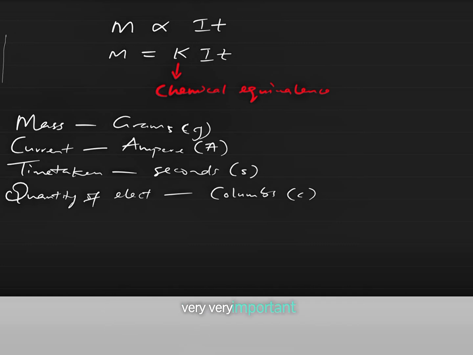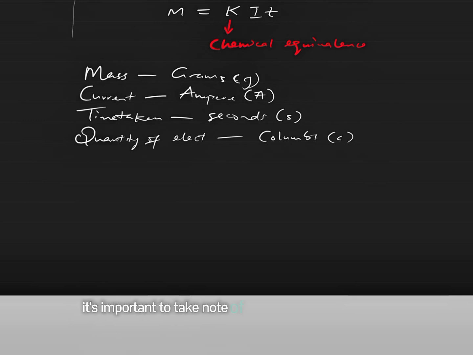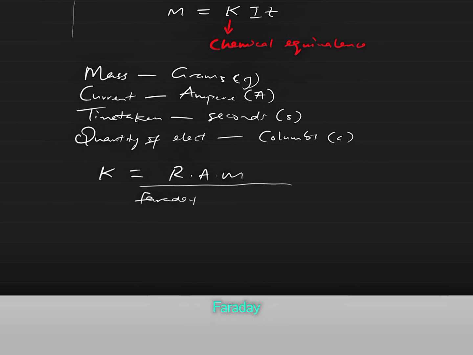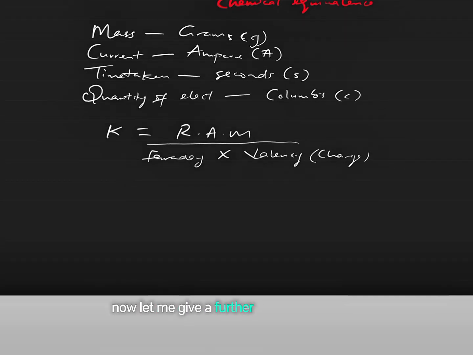Very, very important. Also, it's important to take note of the chemical equivalence, which is the constant K, which can be denoted by a formula. We have K equal to RAM divided by Faraday times valency. Now this valency can also be referred to as charge. Let me give a further explanation of this.